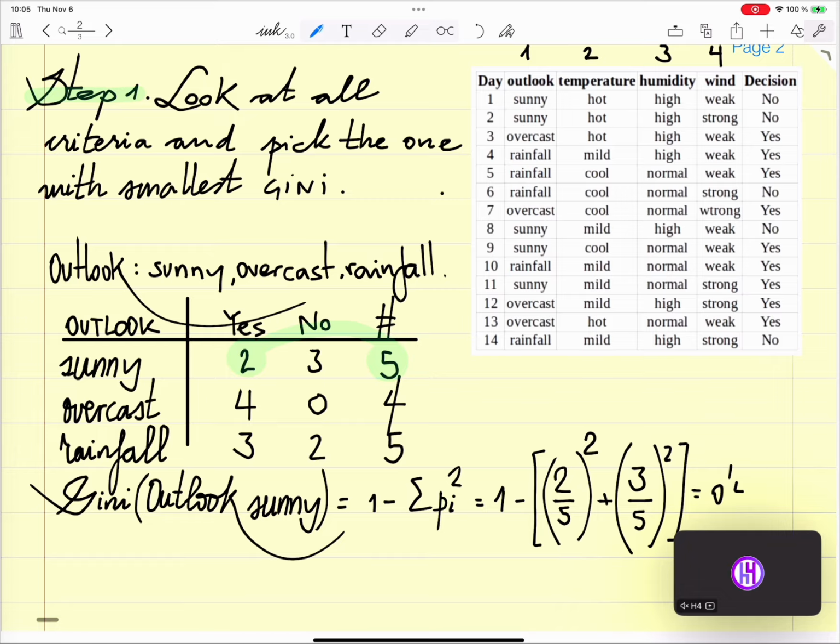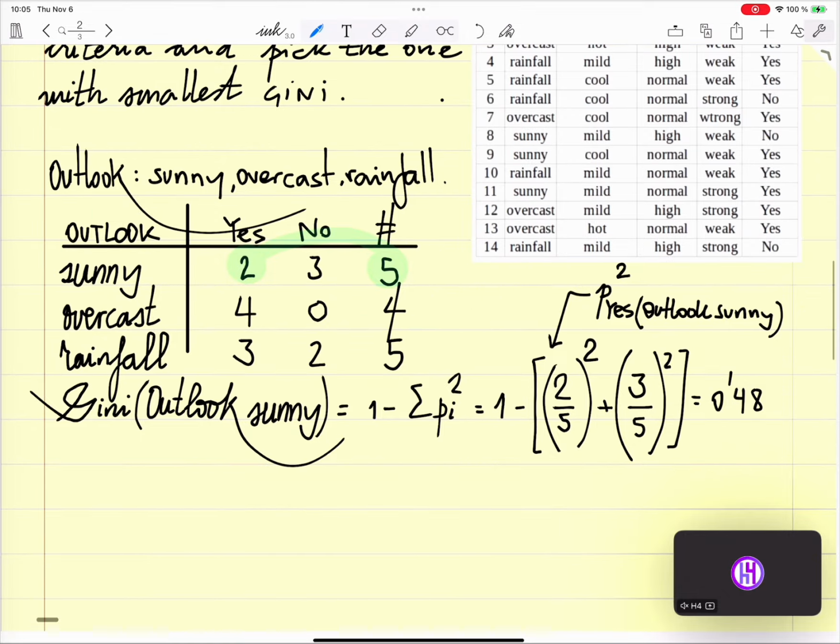So this is 0.48. I repeat, this is the probability of yes if the outlook is sunny. Square. Okay? And this is the probability of no square if the outlook is sunny. All right? Yes. Okay, I hear nothing, so I can continue, I guess.